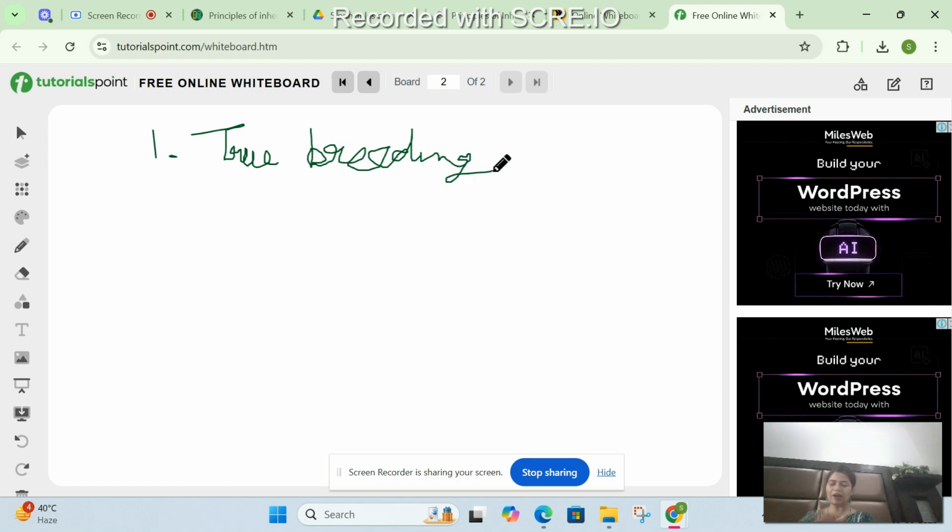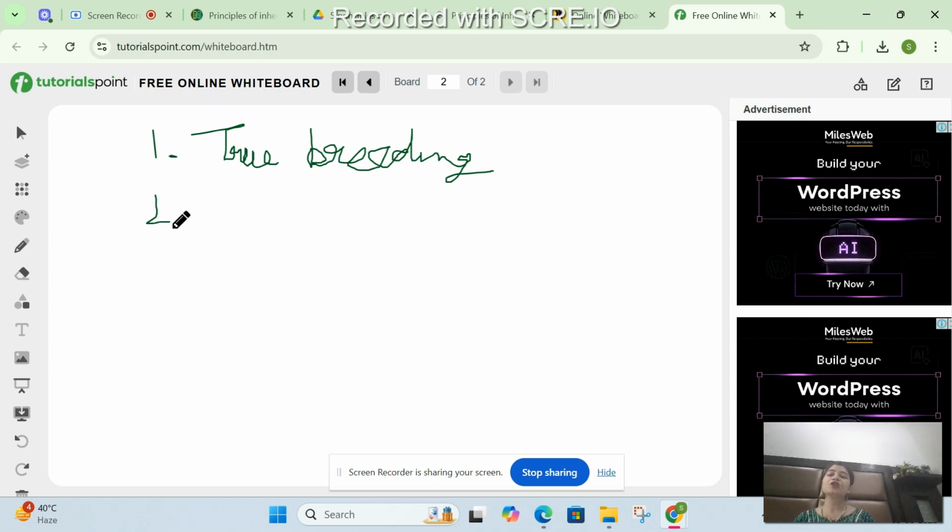It will never have intermediate height. Okay? This plant will have either purple flower or white flower, never a mixture of these. This plant will always have a yellow seed color or green seed color, never lemon yellow or greenish yellow. So it will either be green or yellow. So it's true breeding, right?